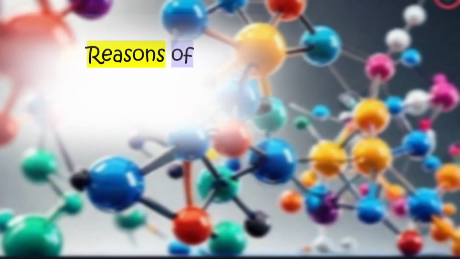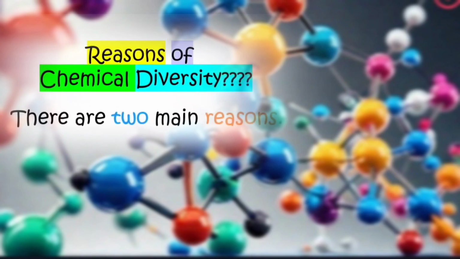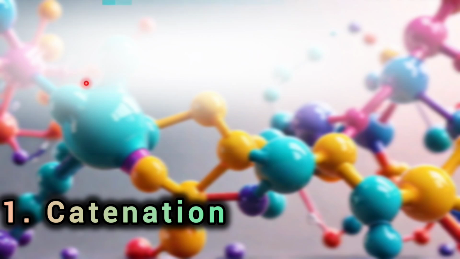Now it is important to learn about the reasons behind this chemical diversity of organic compounds. There are two main reasons. The first reason is catenation.